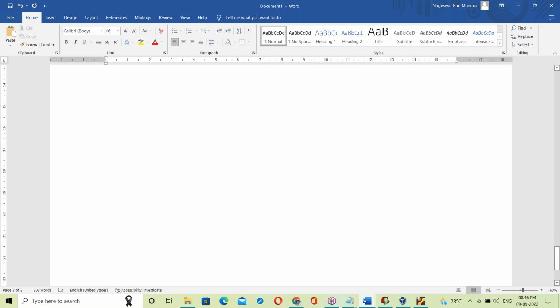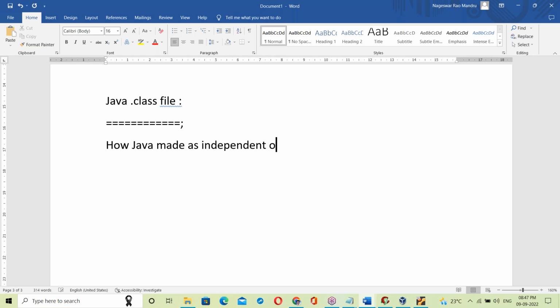That's it. Okay. Now let us see a Java program. About the Java dot class file: it is platform independent. How? Actually our question is how Java made it an independent platform. That is our question.